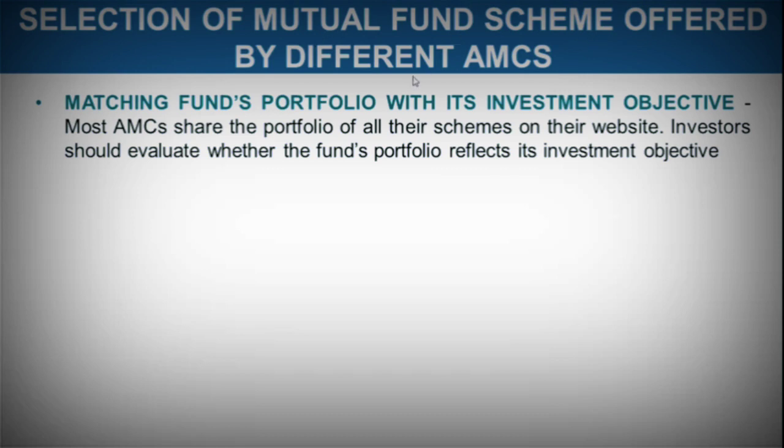Selection of mutual fund scheme offered by different AMCs. Matching fund's portfolio with its investment objective. Most AMCs share the portfolio of all their schemes on their website. Investors should evaluate whether the fund's portfolio reflects its investment objective. So we have already learned a lot about this, that one mutual fund scheme has a whole lot of portfolio consisting of stocks of different companies, different companies of different sectors, and then different asset classes. So there is a whole portfolio.